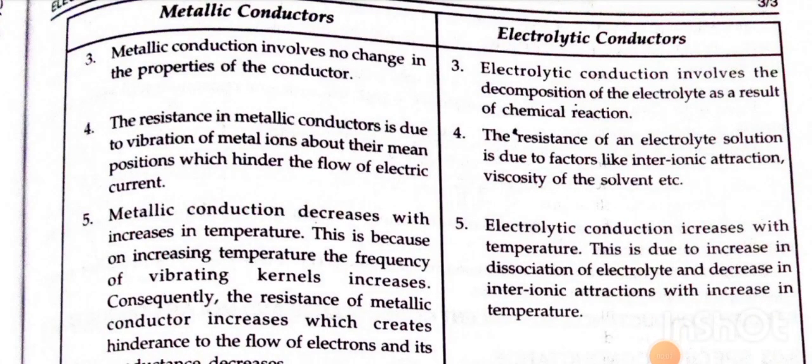Third, metallic conductance involves no change in the properties of the conductor, whereas in case of electrolytic conductor, electrolytic conduction involves the decomposition of the electrolyte as the result of chemical reaction. Fourth, in case of metallic conductor, the resistance is due to the vibration of metal ions about their mean position which hinder the flow of electric current.